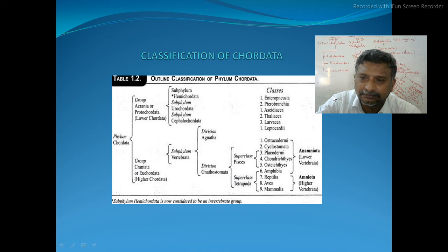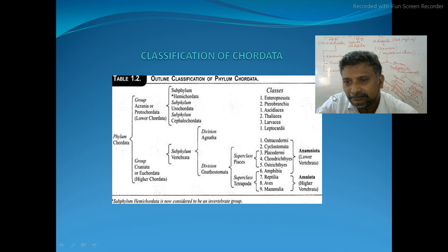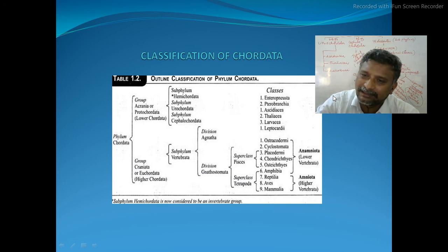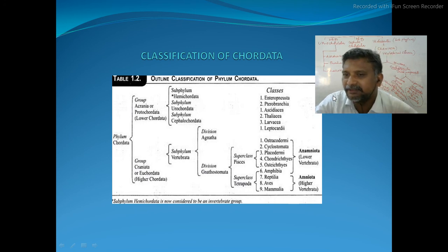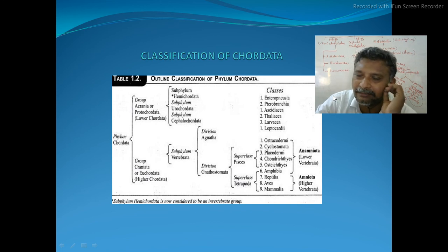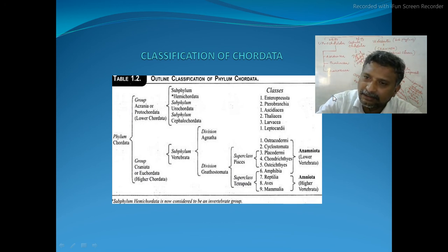Okay. Why do we call them Tunicata? Because their body wall has tunicin, a special kind of protein similar to cellulose-like material. Due to the presence of tunicin, they are called Tunicata. A protective covering made up of tunicin is called the test, T-E-S-T.